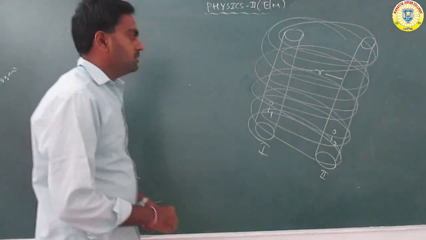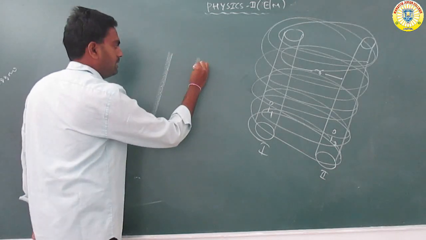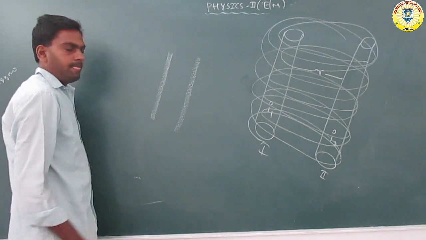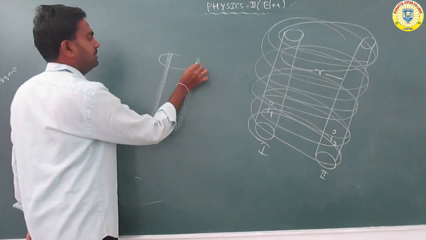This is one wire and this is another wire, so magnetic induction will be developed.